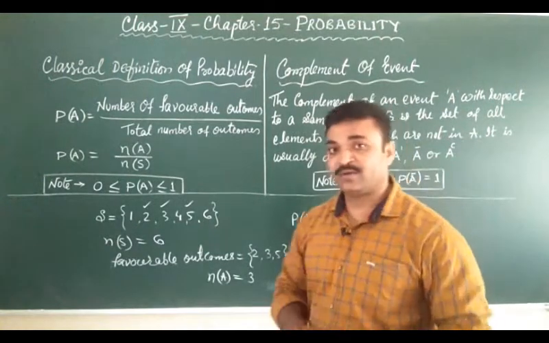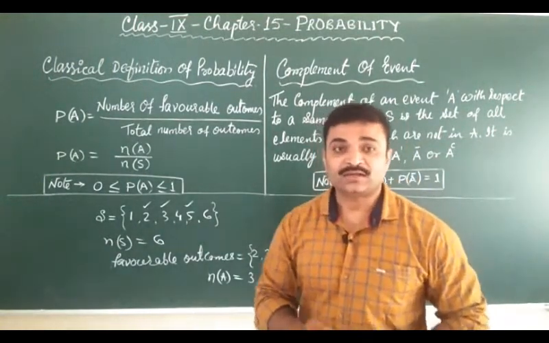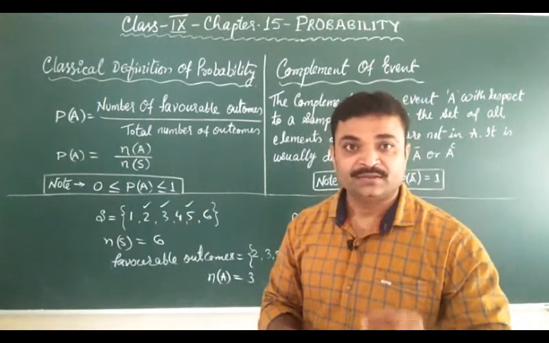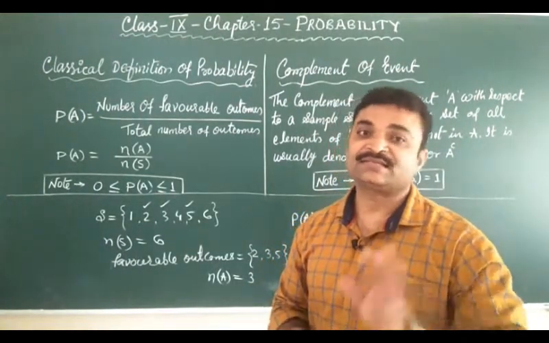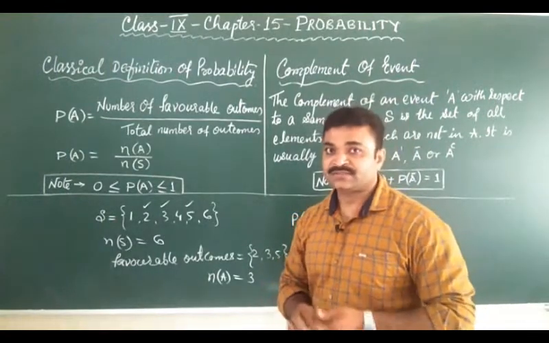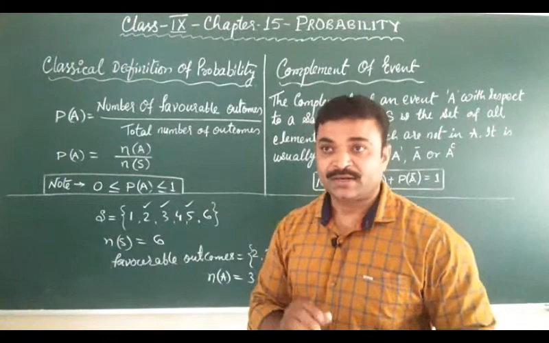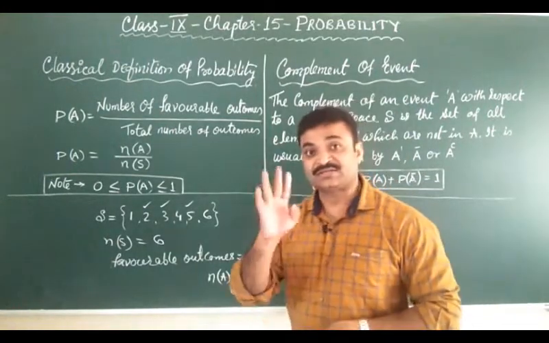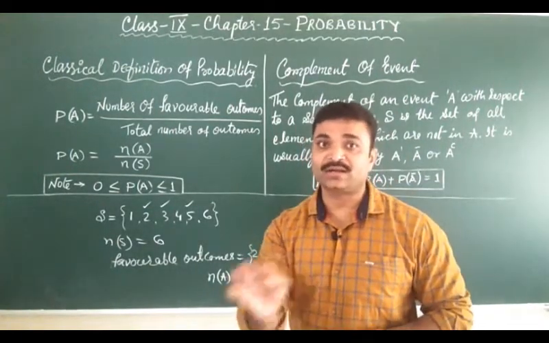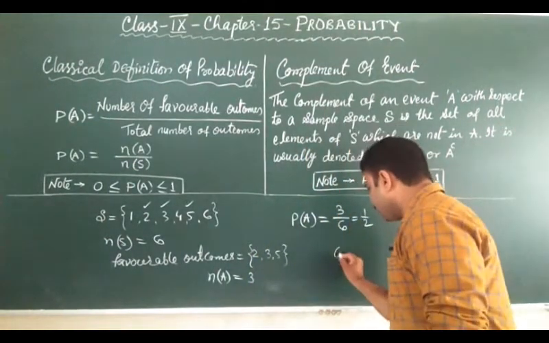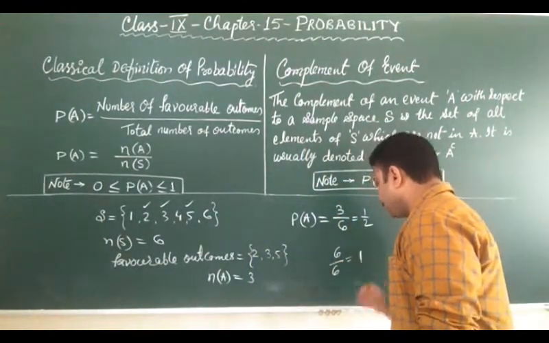और अगर मैं आपको एक और सिचुएशन देता हूँ, what is the probability of getting a number less than 7? अगर कोई नंबर 7 से कम आना है तो उसकी प्रोबेबिलिटी क्या होगी? That means 1, 2, 3, 4, 5, 6, 6 numbers can come because all are less than 7. Clear? In that case we will have 6 upon 6 is equal to 1.